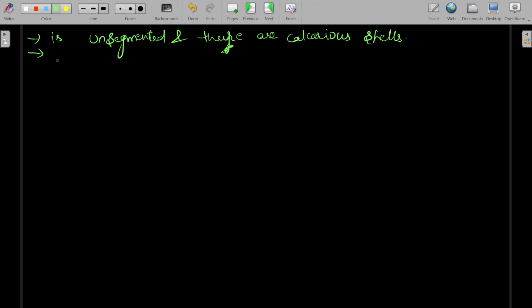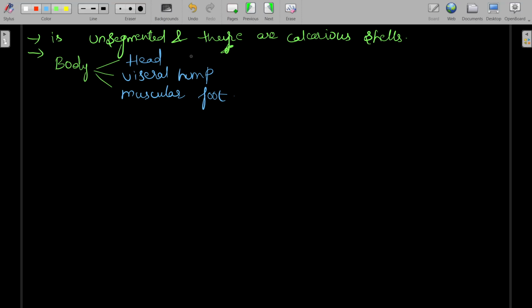The body of these organisms is divided into 3 parts: head, visceral hump, and muscular foot. The head comprises sensory organs.